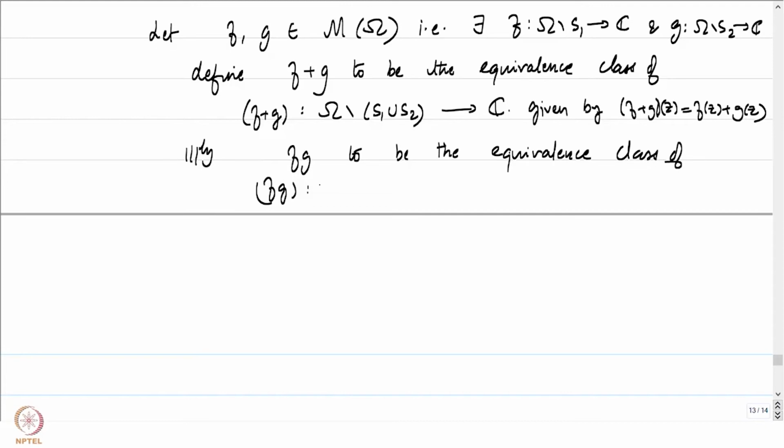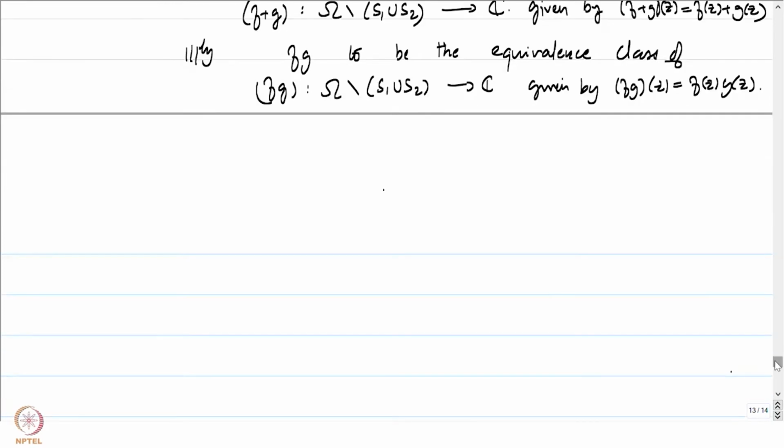And how about this? This is a map from omega minus S1 union S2 to C, again given by the usual multiplication of functions. So fg of z is equal to f of z times g of z. The check that f times g will turn out to be a meromorphic function is quite straightforward.